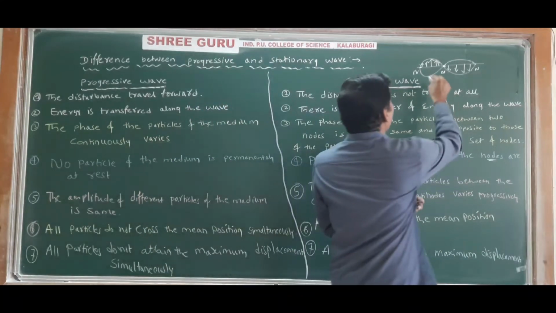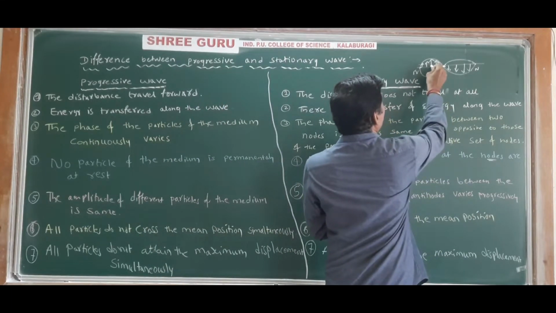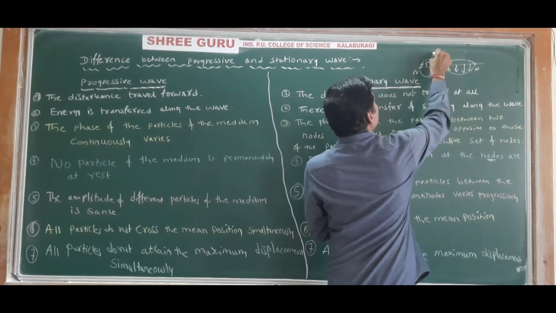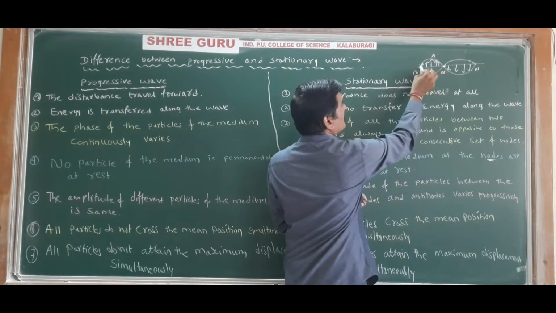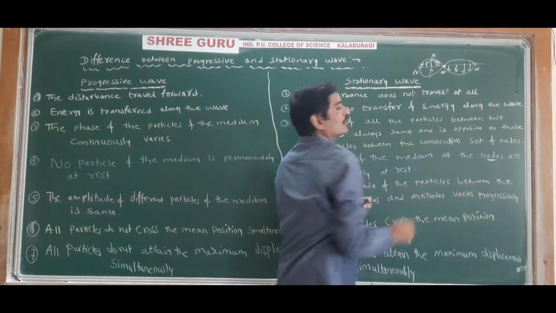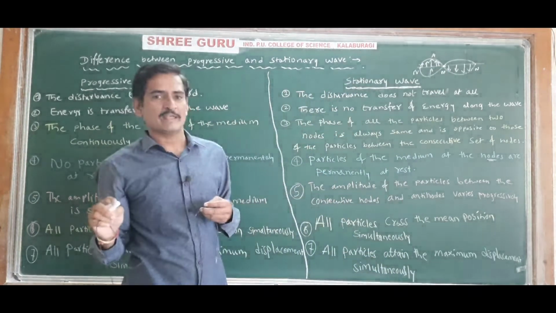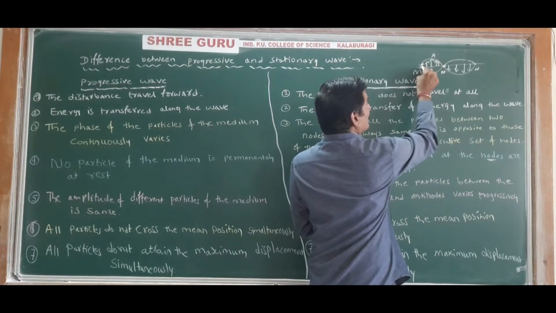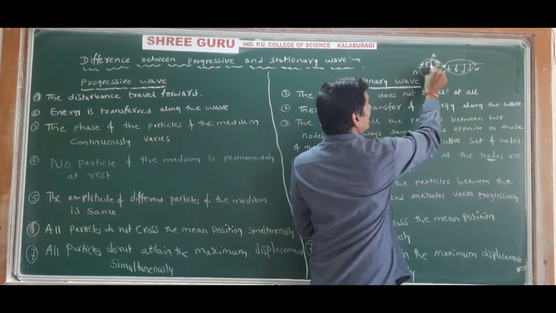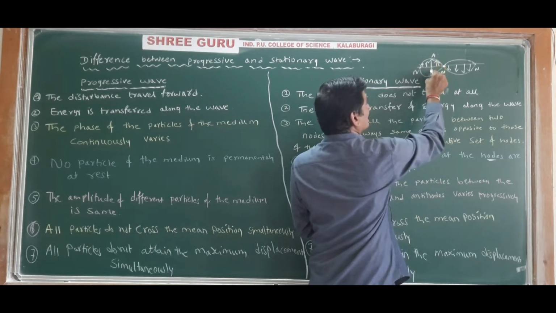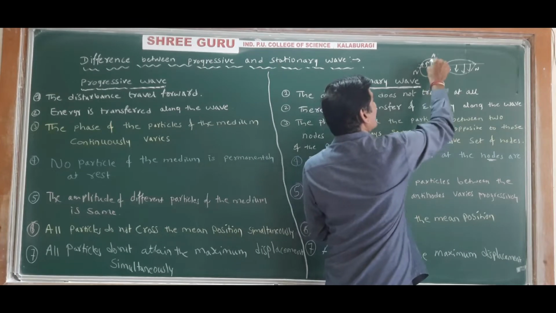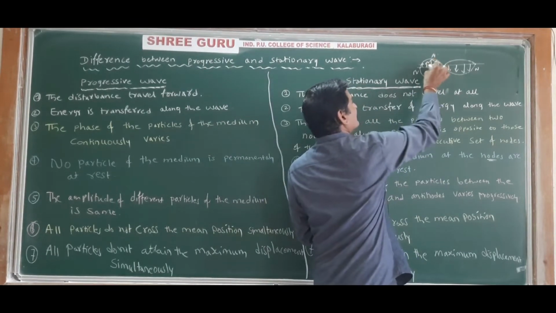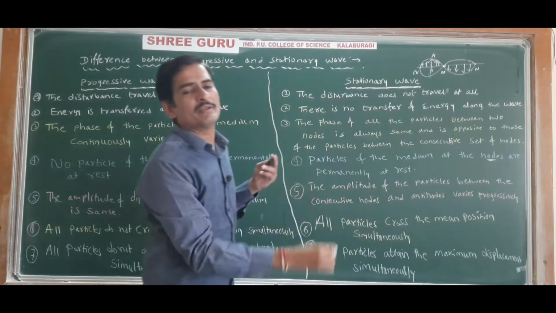That is, the amplitude of the particles between the node and antinode. This is called antinode. This is called antinode. This is node. The amplitude of the particle between a node and antinode will vary progressively. That is, the amplitude of the particle at the node will be 0, and as the position of the particle is away from the node and towards the antinode, the amplitude of the particle will be more. At the antinode, the amplitude of the particle will be maximum. At the node, the amplitude of the particle will be 0.